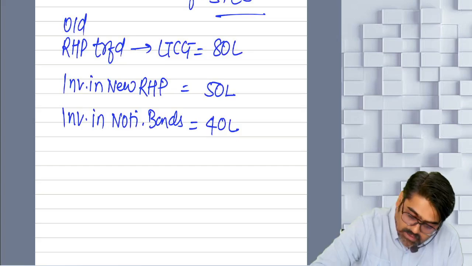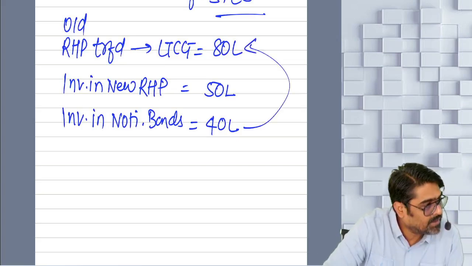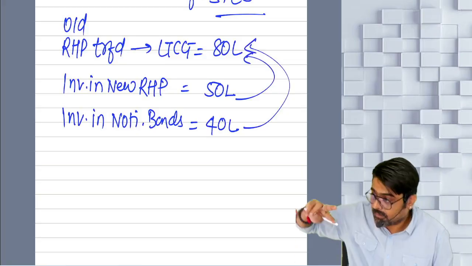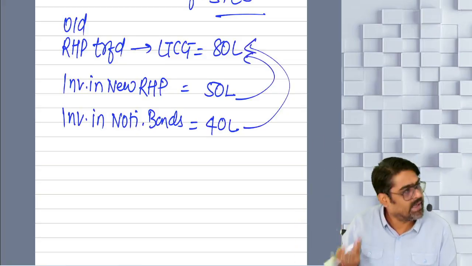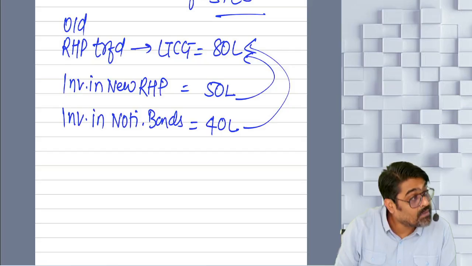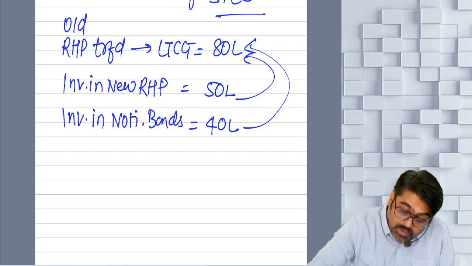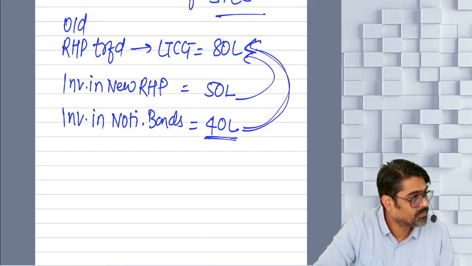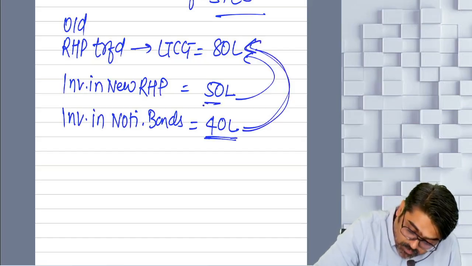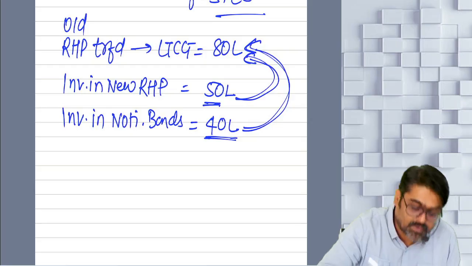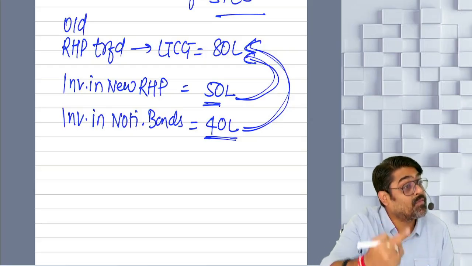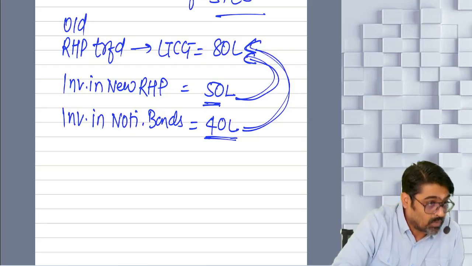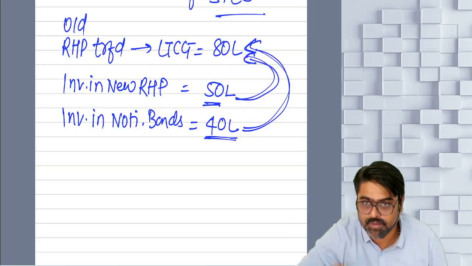Possible? Even this can be exempted from this gain. Can you claim both the exemptions from this gain? Yes. But which one will you claim first? Will you claim this 40 lakh under 54 EC first, or will you claim this 50 lakhs under section 54 first? Always claim 54 first. Then whatever remains, you claim from 54 EC.